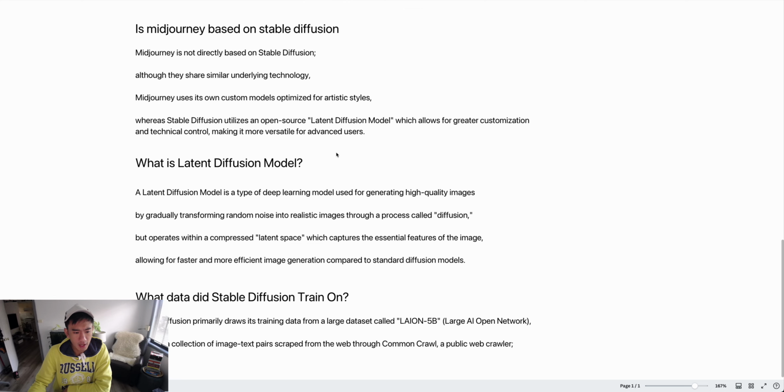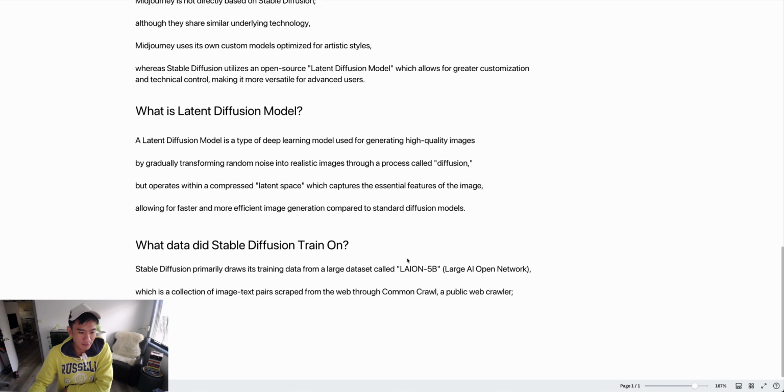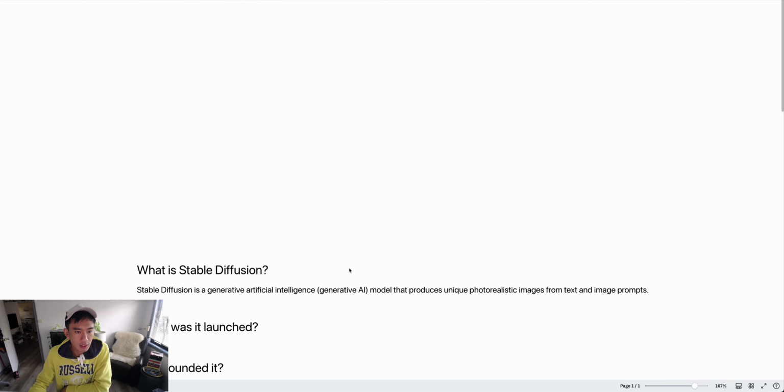Now the last question I had is, where did Stable Diffusion get all that data to train on? So Stable Diffusion primarily draws its training data from a large dataset called LAION-5B, Large-scale Artificial Intelligence Open Network, which is a collection of image text pairs scraped from the web through Common Crawl, a public web crawler. So yeah, that is what Stable Diffusion is.